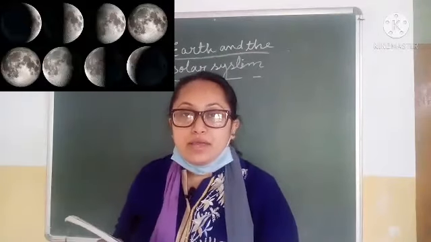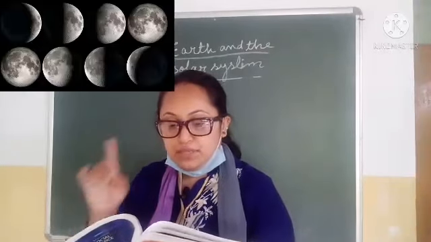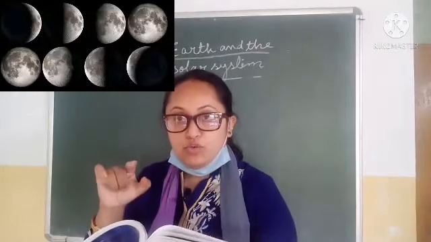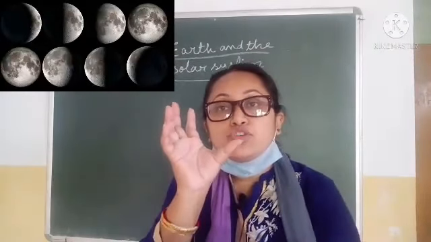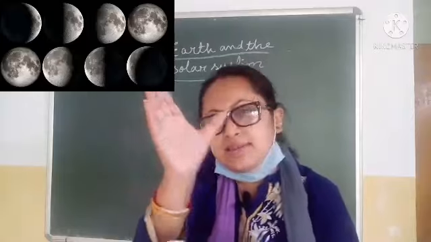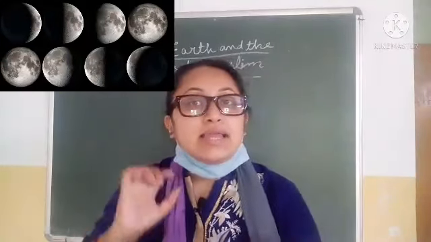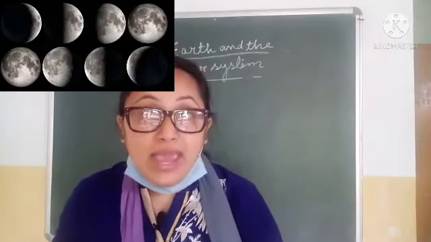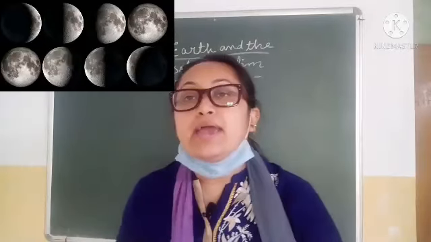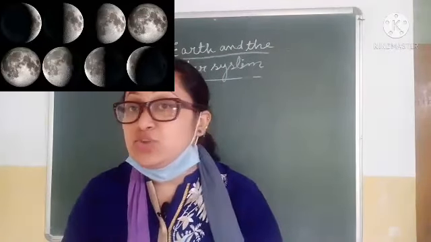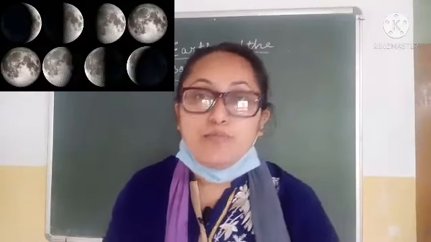Second, in its journey from full moon to new moon, the visible portion decreases. The portion which we can see with our naked eye becomes less and less, and at that time the moon is said to be in wane, W-A-N-E. This waxing and waning of the moon is known as the phases of the moon.